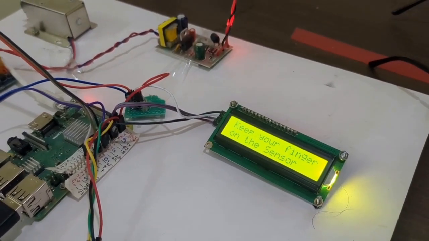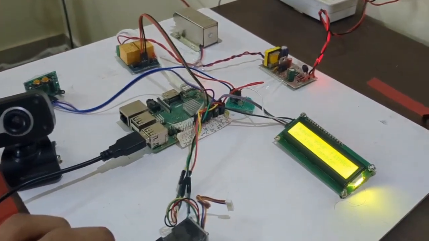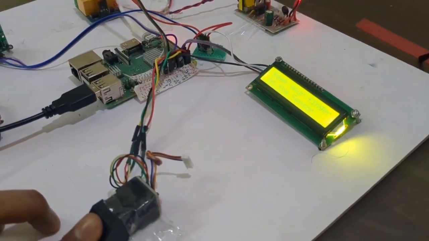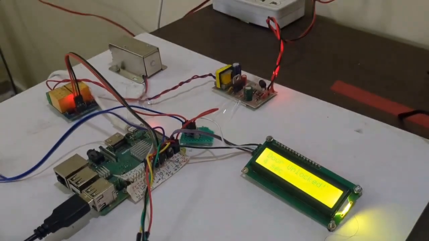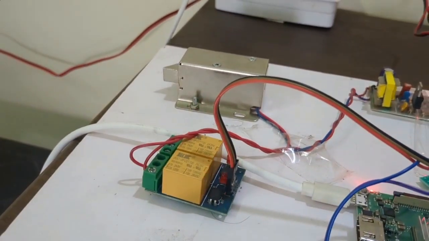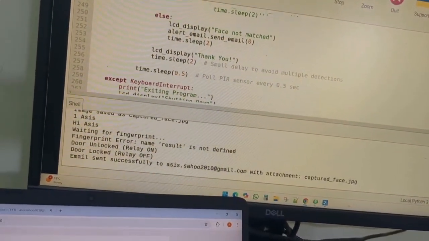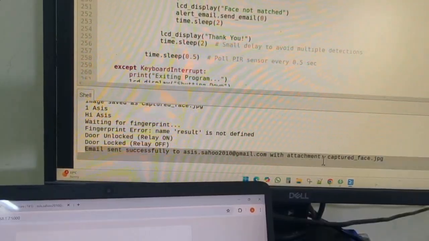And now we will give the authentication for the two-factor authentication. Now it's recognized and the relay is on now, so the door will open, and after 5 seconds the door will automatically close.